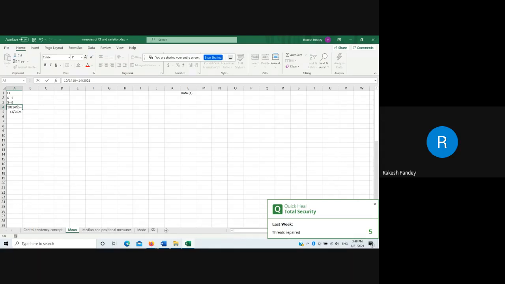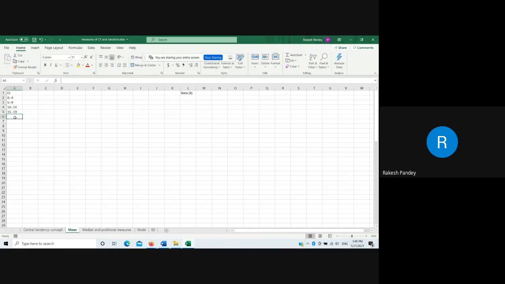Let us work with 5 class intervals only, because I have to communicate the concept. 15 to 19, 20 to 24, 1, 2, 3, 4, 5. Here we will write down the frequency.